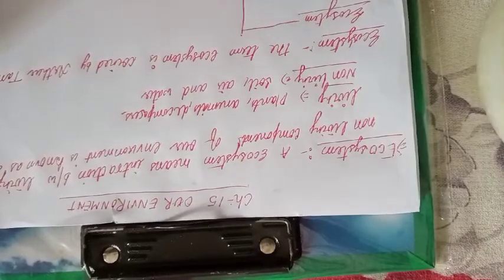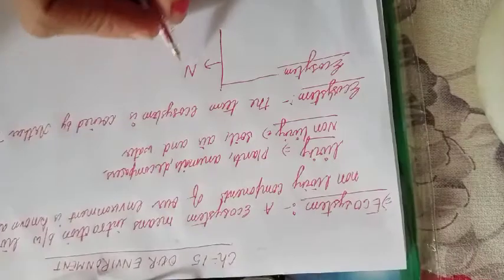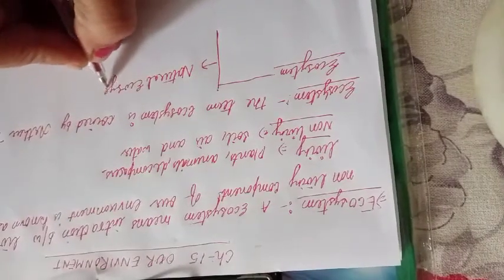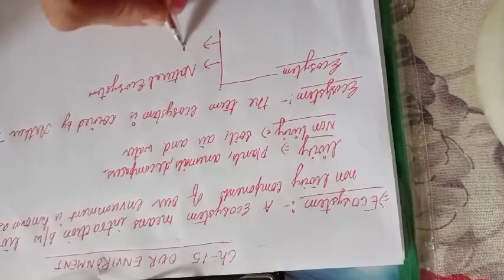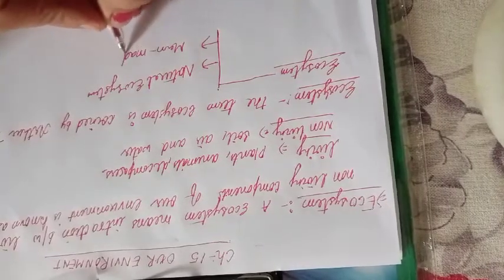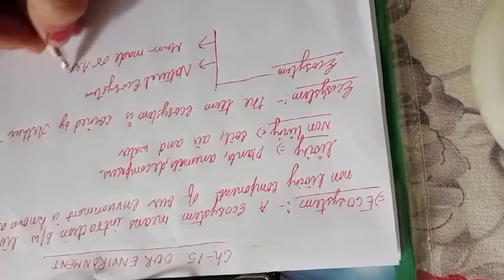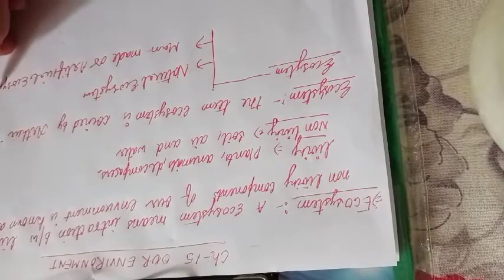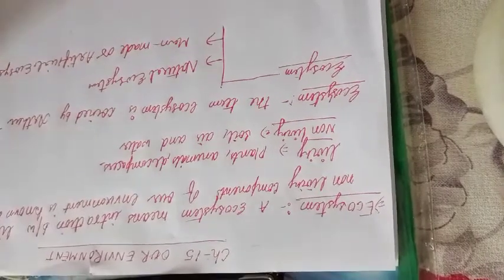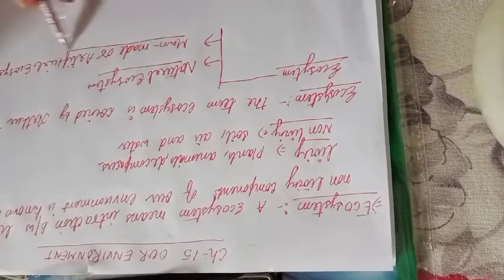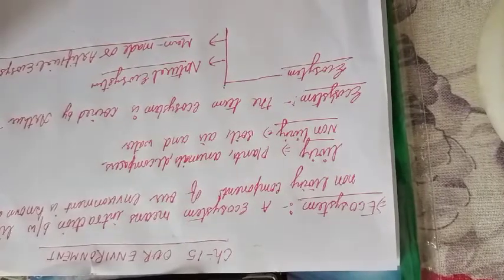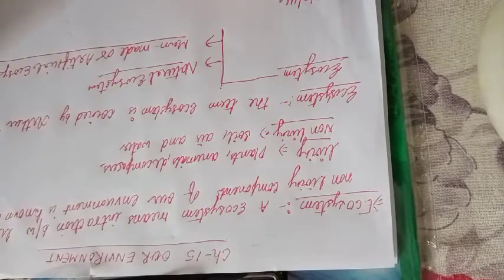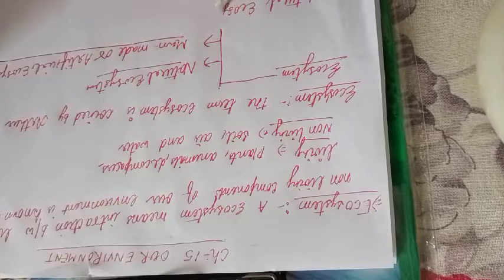First one is your natural ecosystem, and second one is your man-made or artificial ecosystem. So there are two types of ecosystem present in our surrounding. First one is natural ecosystem and second one is man-made or artificial ecosystem. Now first of all we will discuss natural ecosystem. What do you mean by natural here?